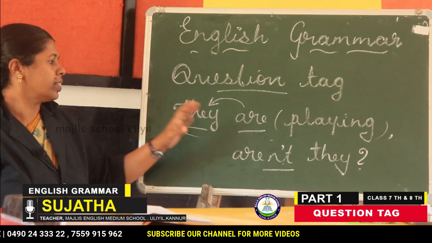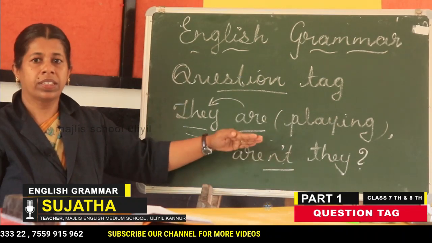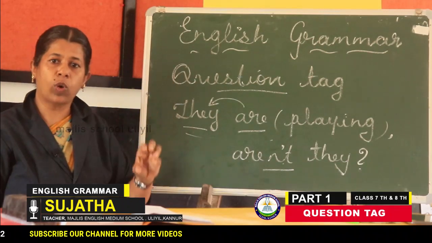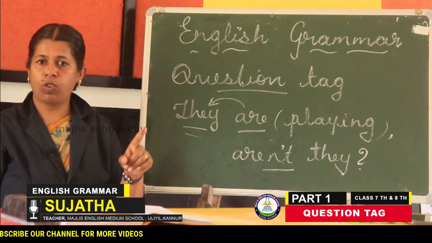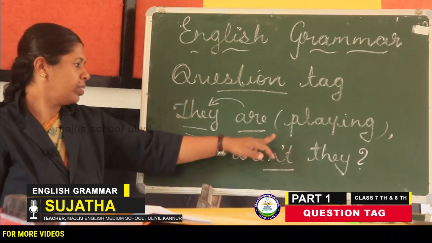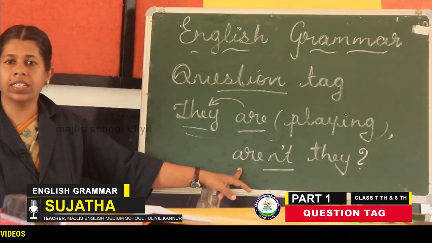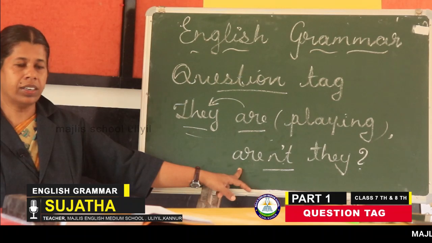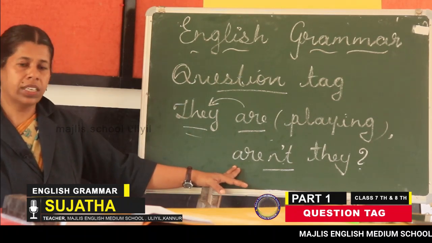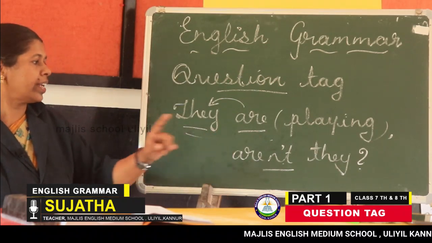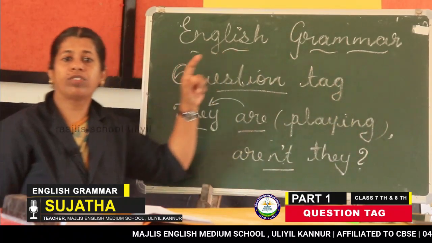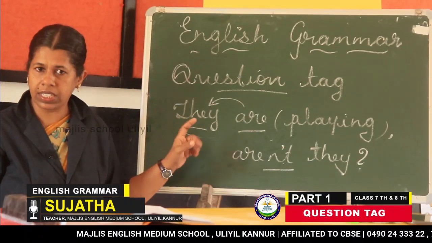And remember that this tag is the continuation of the statement that already affirmed. So what should we remember? We never write this tag by starting with a capital letter. Clear? The tag will always be written using a small letter. And another thing, put a comma after the statement or after the sentence.